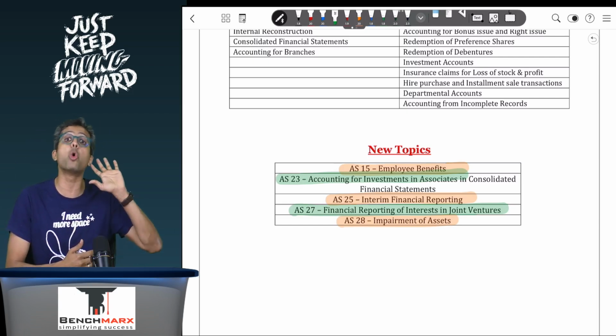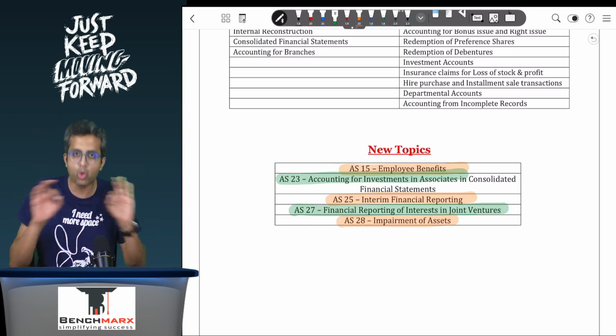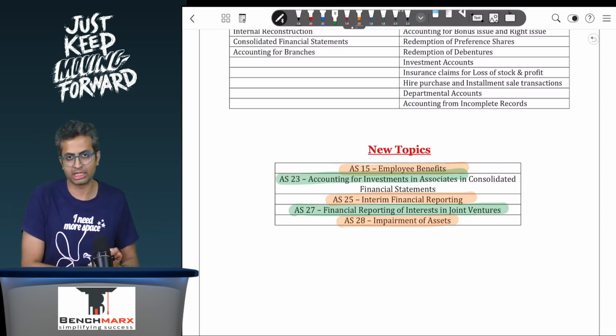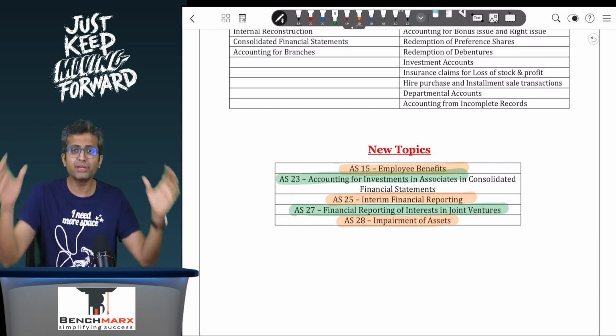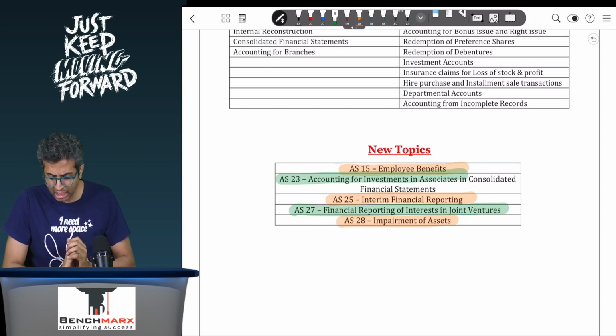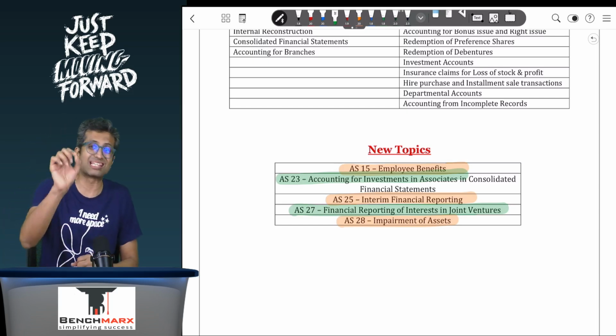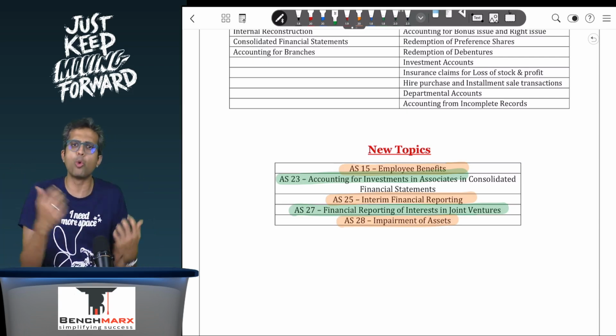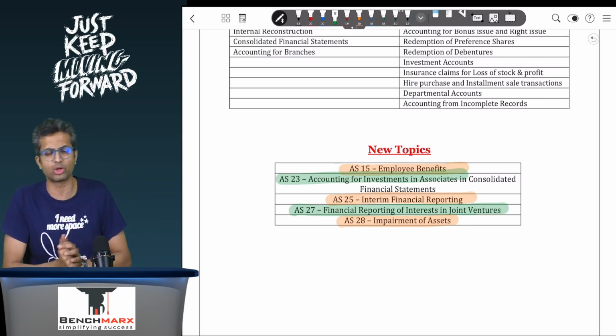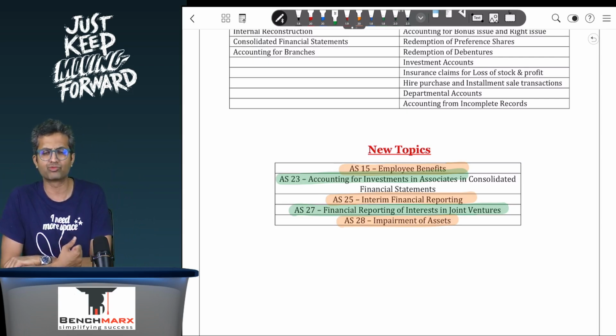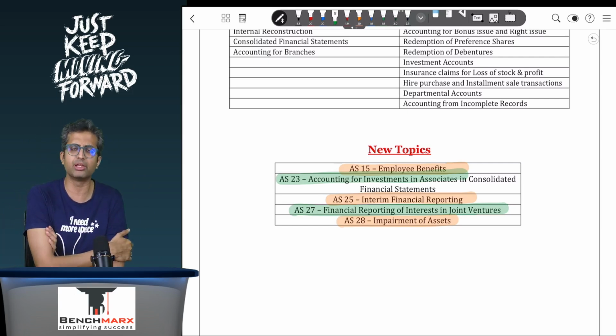So these are the only 5 topics that are getting added explicitly within the topics framework. These are the only new topics that the institute has added. For these new topics, we will be sharing separate notes to all of our students. These are open PDF files. We will be sharing them on our Telegram channel and WhatsApp channels as well where applicable.